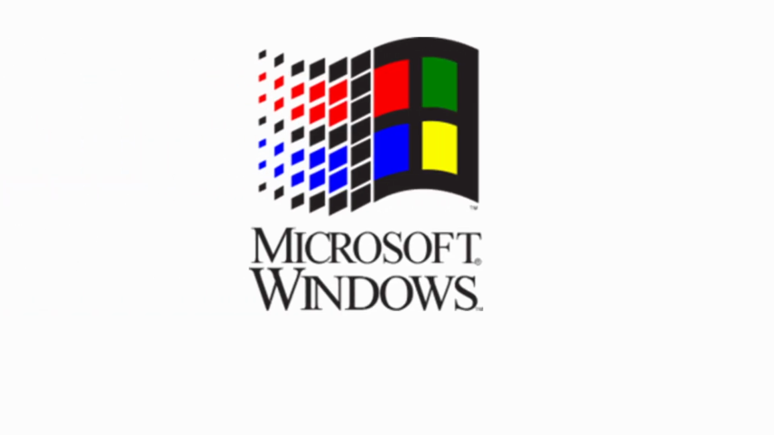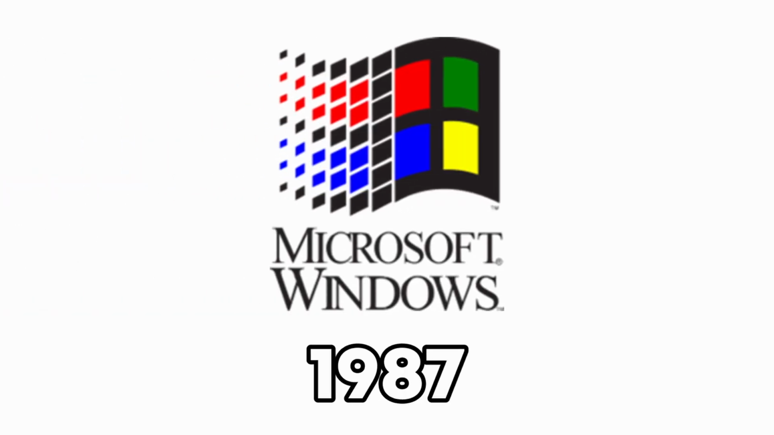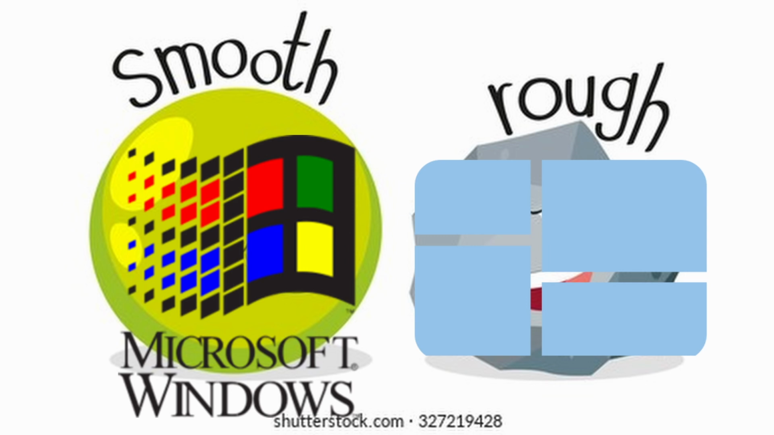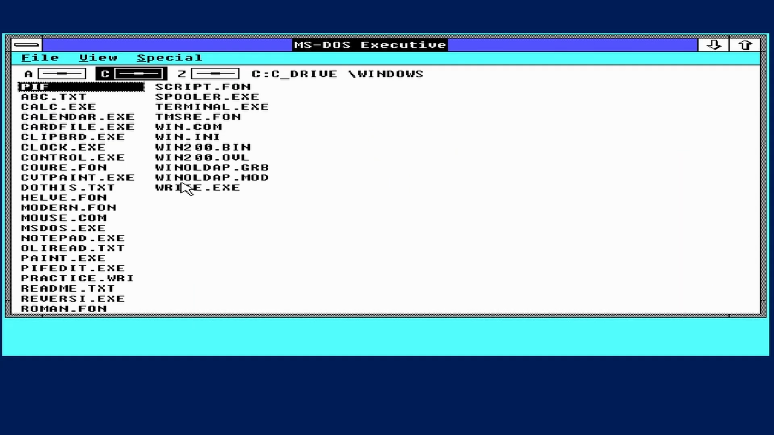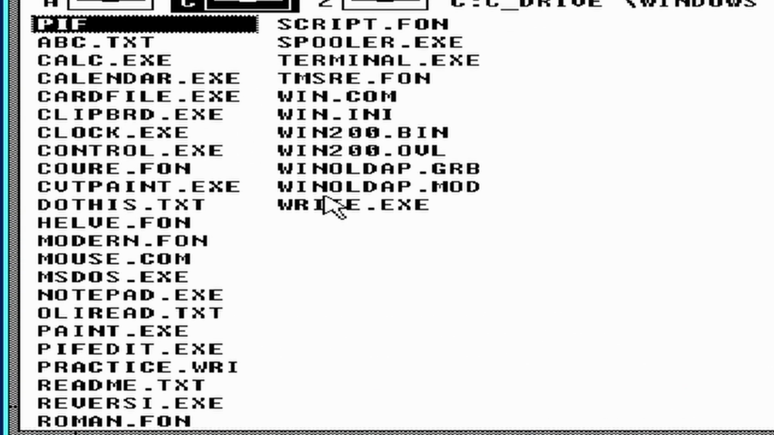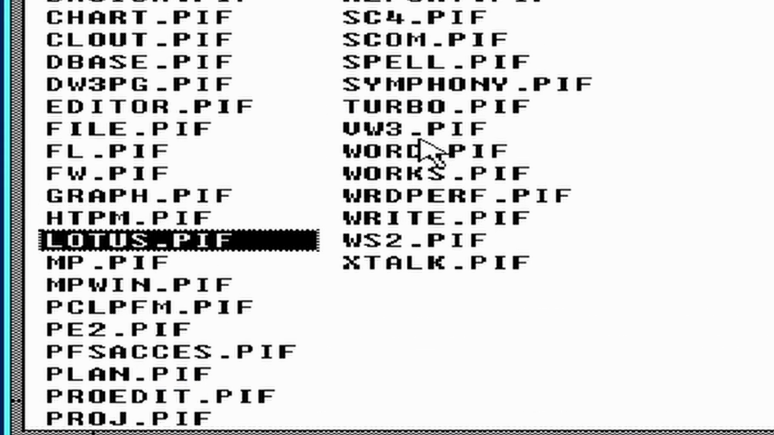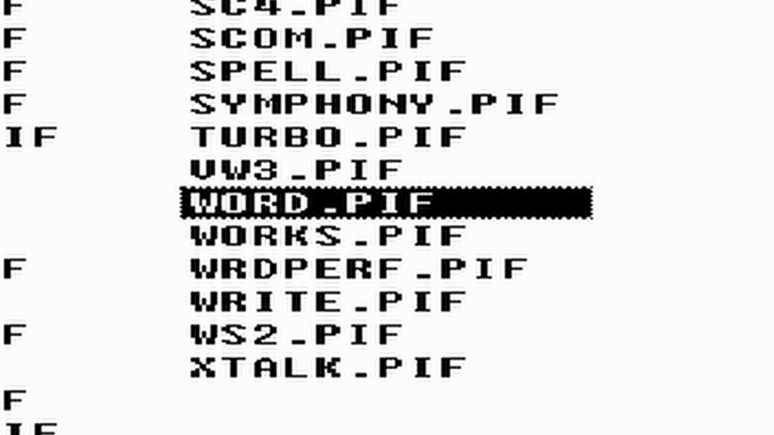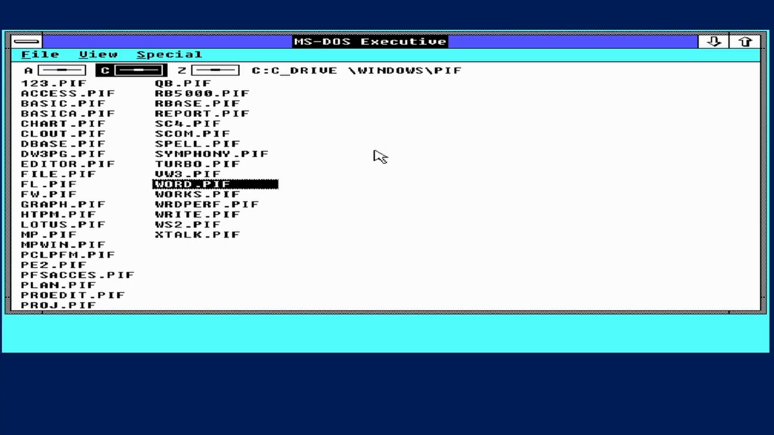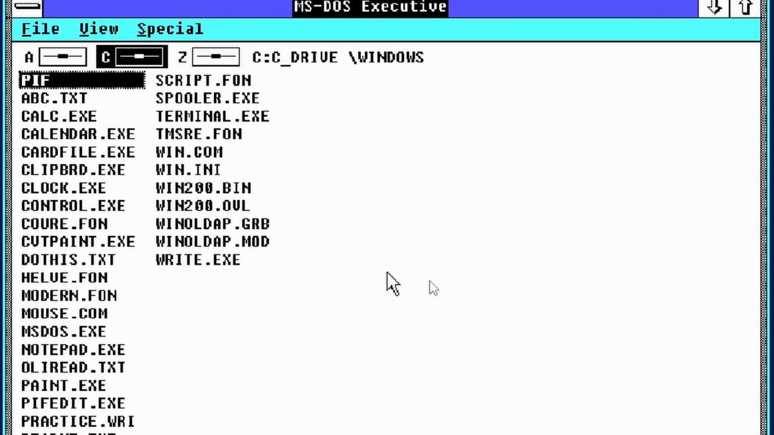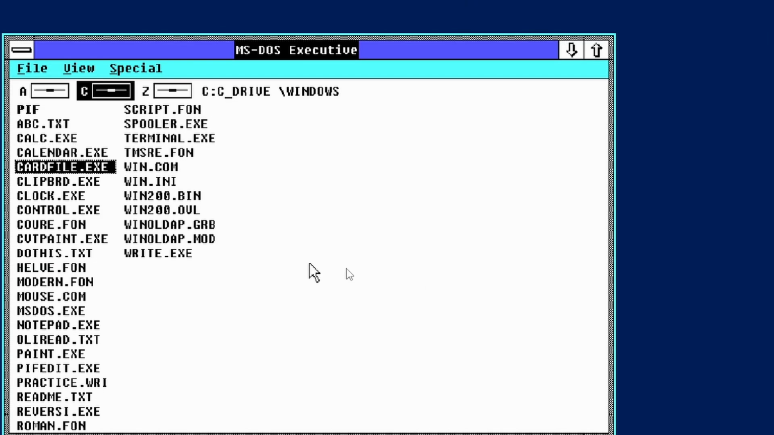Windows 2.0 is the next version and was released in 1987. All it did was basically just make it run a little more smoothly than the first version. Okay, so now we're in Windows 2.0, and as you can see, nothing has really changed. It seems we do have a few extra options, like PIF. I don't remember that being there. Are these like some kind of program files or word.pif? Cannot find. I think it's a little bit broken, which I mean, we can only expect that.